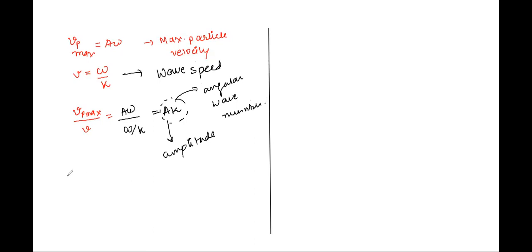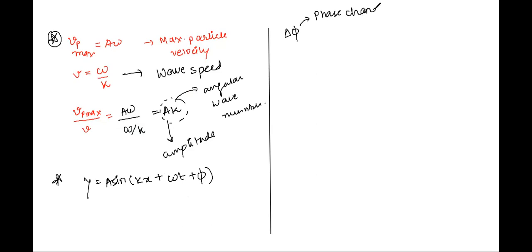Now, there is something called change of phase. When I'm writing y is equal to a sine(kx plus omega t plus phi), from this equation I must tell you that this expression is called phase change or change of phase. So I'm trying to tell you how the phase change depends upon change of x and change of time.